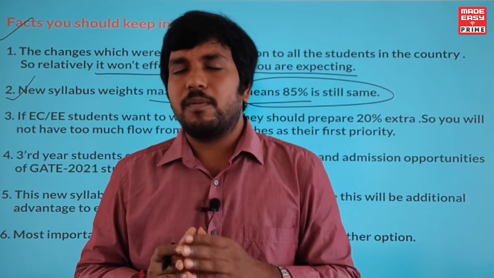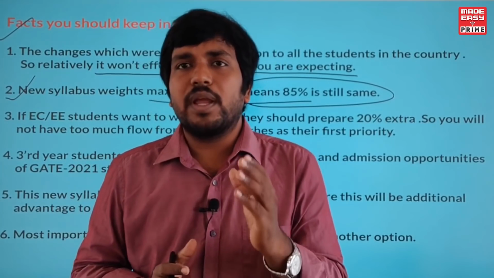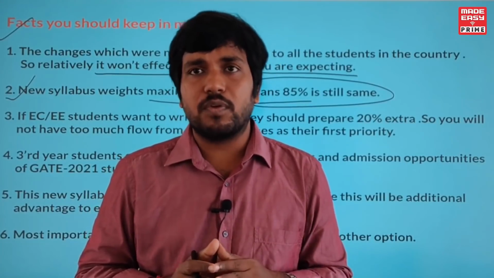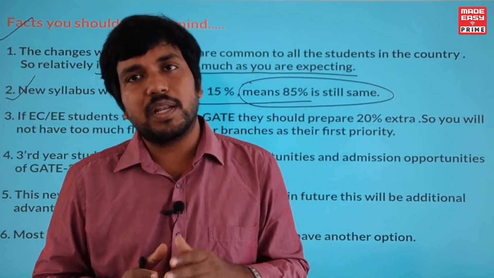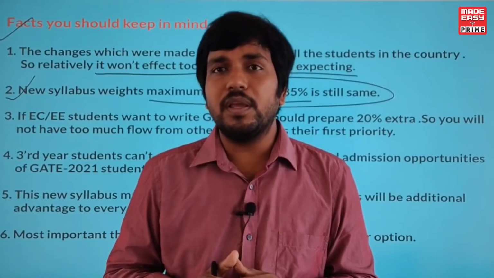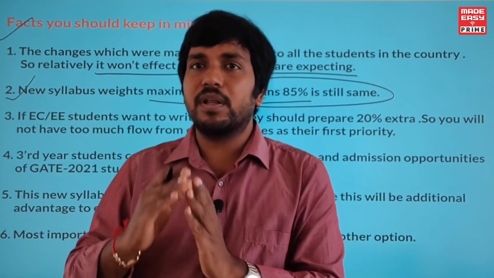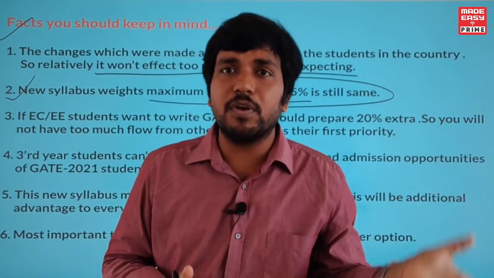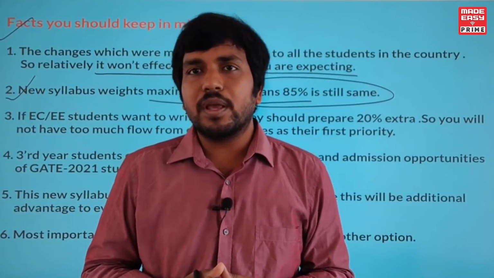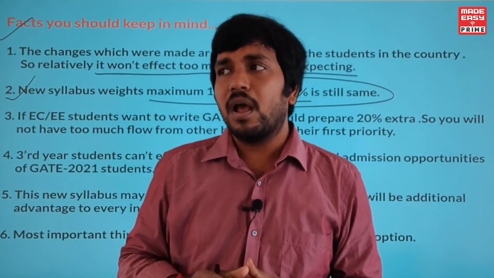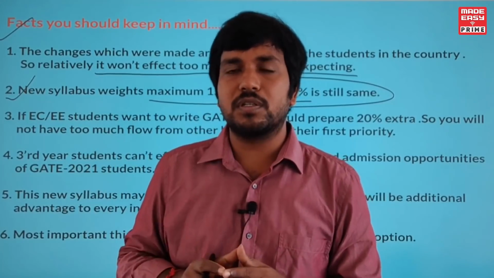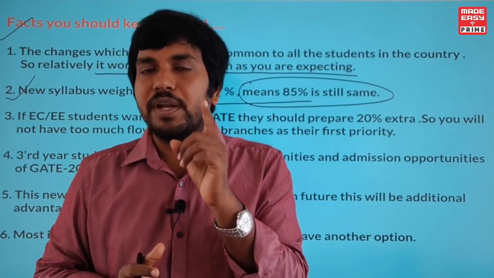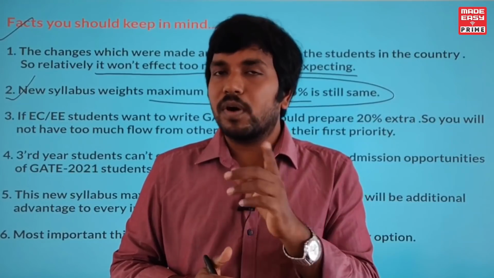EMTL, which was added this year, covers a maximum of 4 to 5 marks in the GATE examination, and then machines again 4 to 5 marks, and whatever extra part is added in instrumentation will also cover 4 to 5 marks. So effectively 15 marks is added for GATE 2021 extra. But you need to remember and agree that the remaining 85% of the syllabus is the same. So you cannot focus only on that 15%, and if you are getting fear and panic because of only that 15%, you need to know that you are missing the 85% of the weightage. Clear? So don't worry about this point.